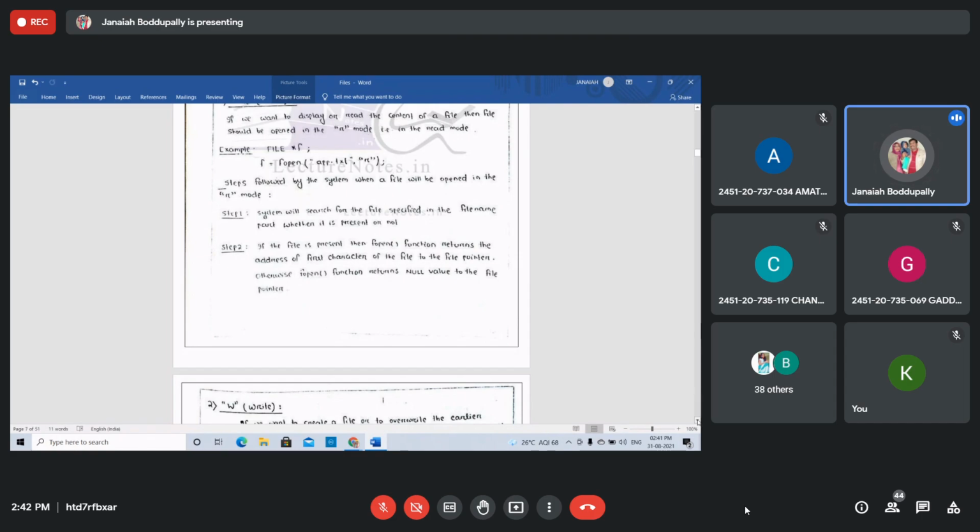When the file is opened in the R mode, what are the steps? The system will search for the file specified in the file name part, whether it is present or not. If the file is present, then the fopen function returns the address of the first character of the file to the file pointer. Otherwise, the fopen function returns a null value to the file pointer.